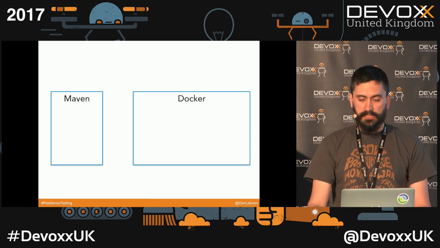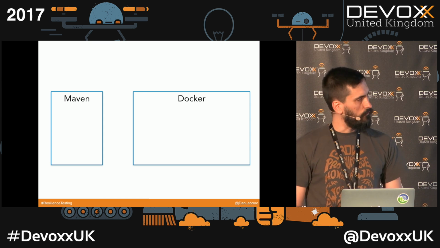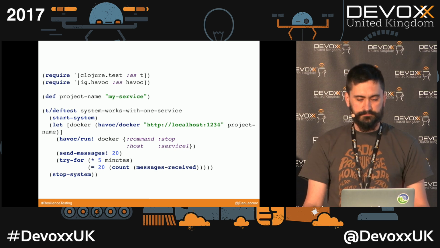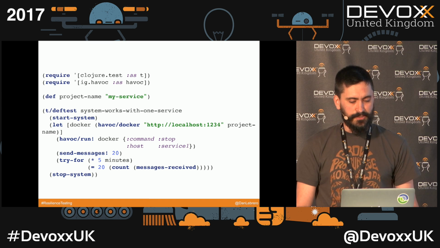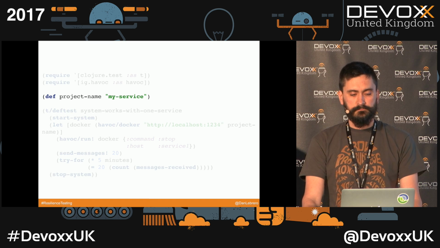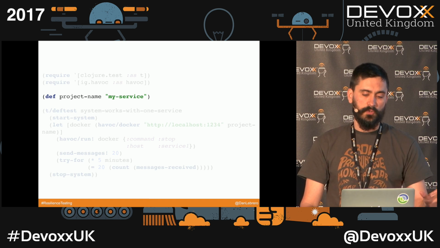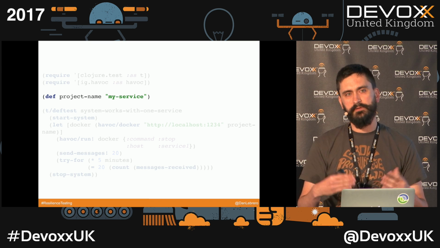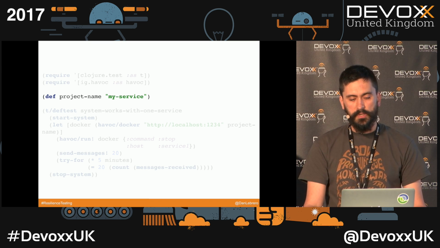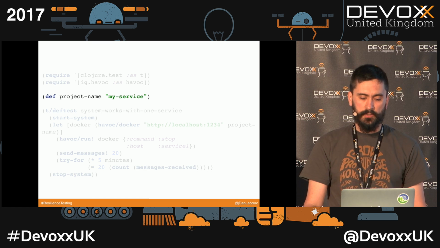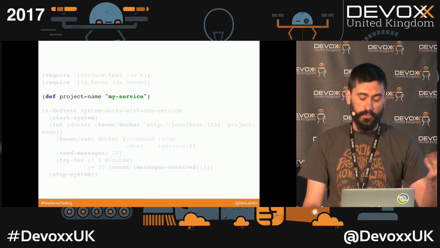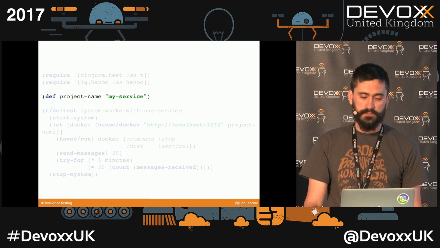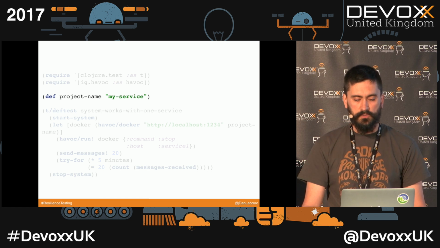So let's look at a little bit of code. For those not familiar, this is Clojure. Let's go one line at a time. When you tell Docker Compose to start a whole environment, you have to give it some kind of ID. So if you're running this in a continuous integration environment, you need to make sure that the project name, as it is called in Docker Compose, is unique. If you have several branches, or several plans, you have to make sure that project name is unique.